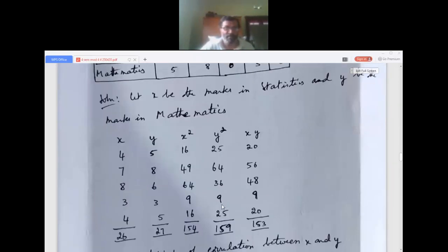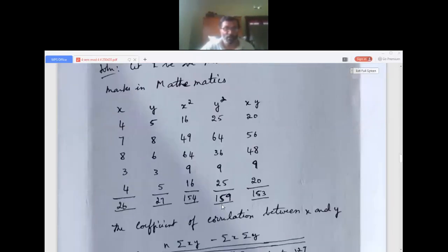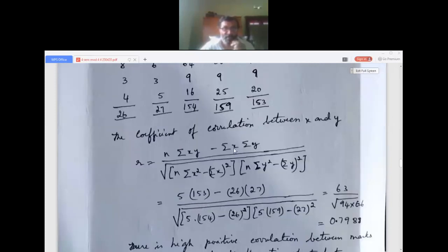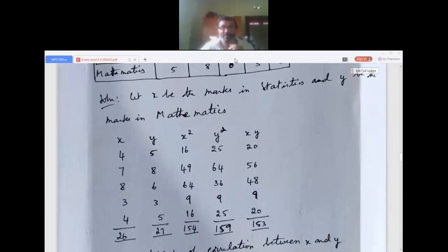In the formula of correlation, what all do we need? We need sigma xy, sigma x, sigma y, sigma x squared, sigma x whole squared, sigma y squared, and sigma y whole squared. All of this is being written here.